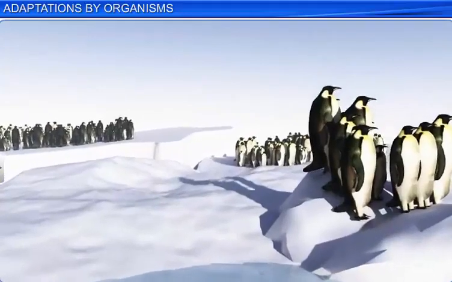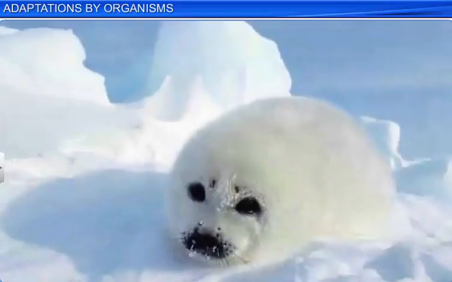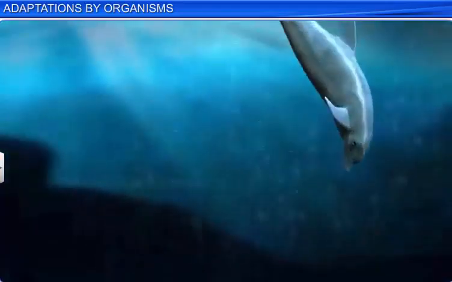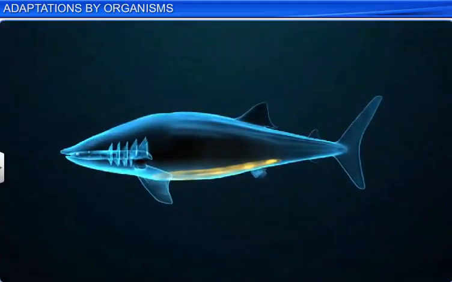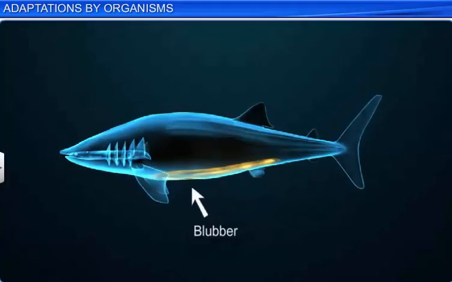Moreover, in the polar seas, aquatic mammals such as seals, whales and dolphins have a thick layer of fat known as blubber below their skin, which acts as an insulator and minimizes the loss of body heat.